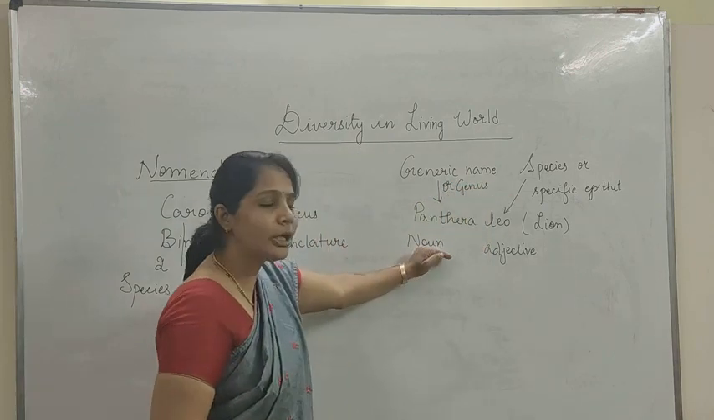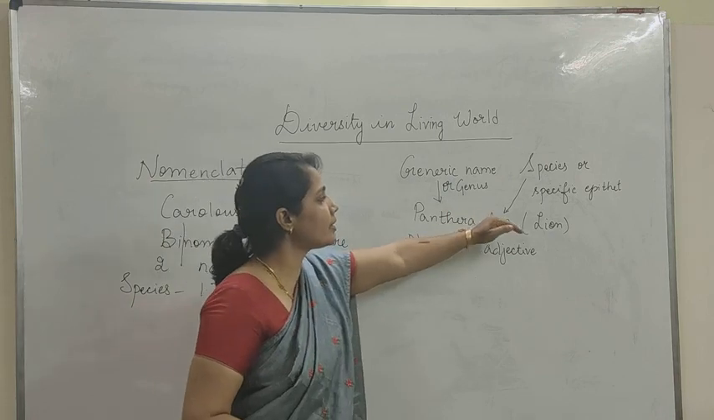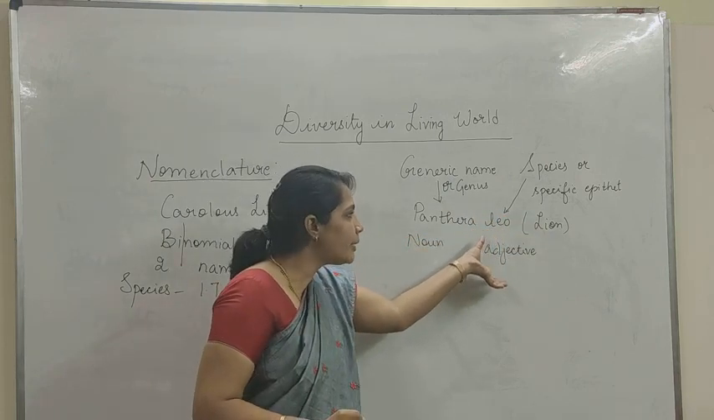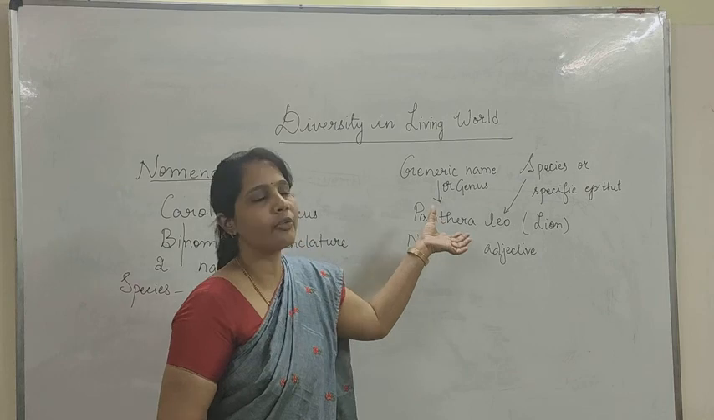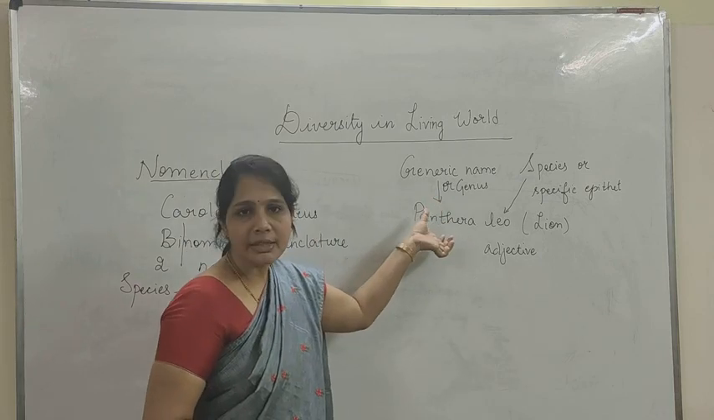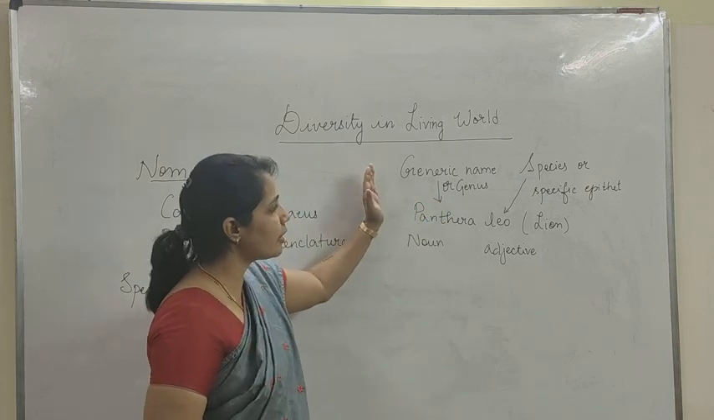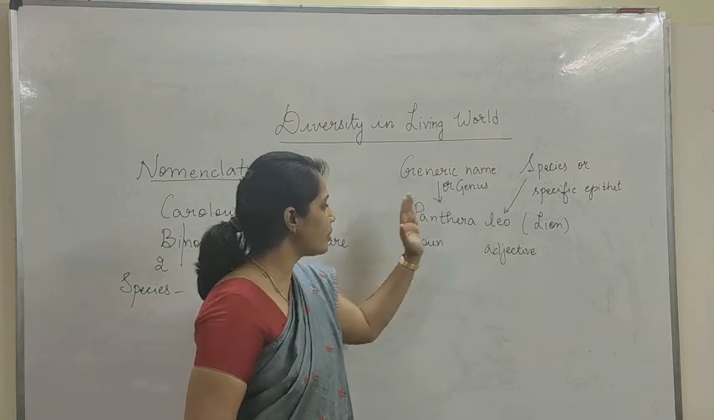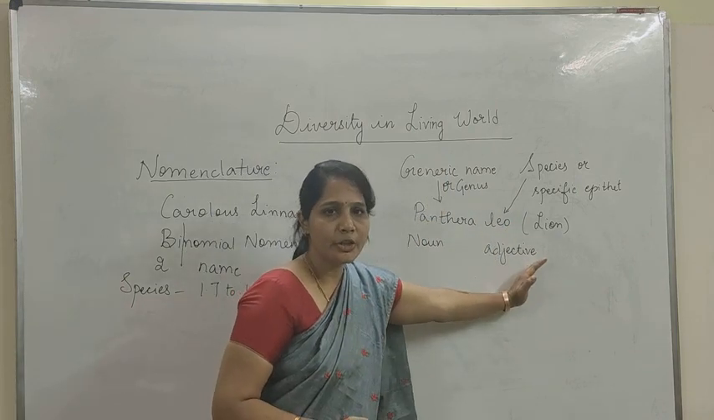Okay, so we are naming a particular organism, whereas the word leo is describing the morphological features of the noun, that is the lion. So it has got the name Panthera leo. So this is the noun form and the adjective form.